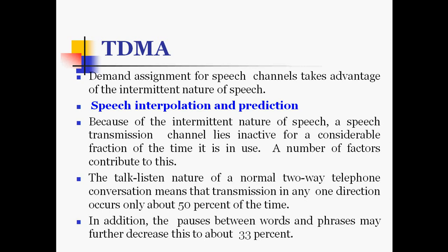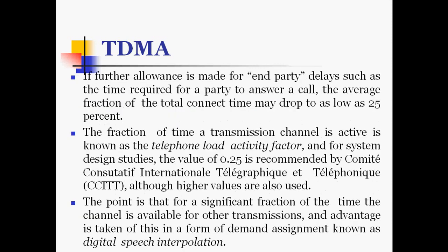In addition, the pauses between words and phrases may further decrease this to about 32%. If further allowance is made for end party delays, such as the time required for a party to answer a call, the average fraction of the total connect time may drop to as low as 25%.